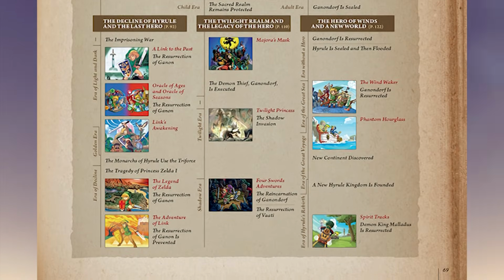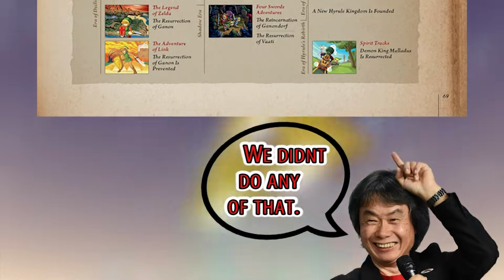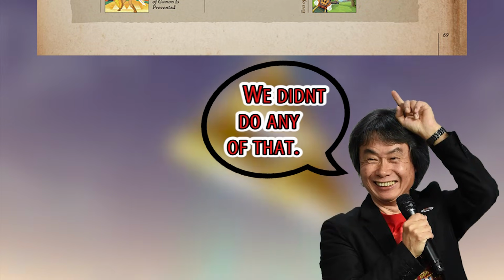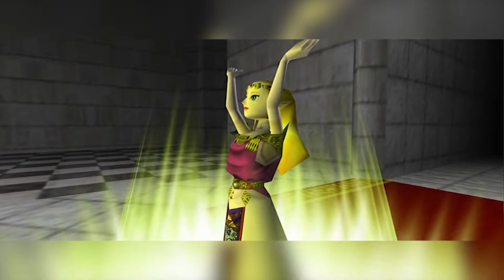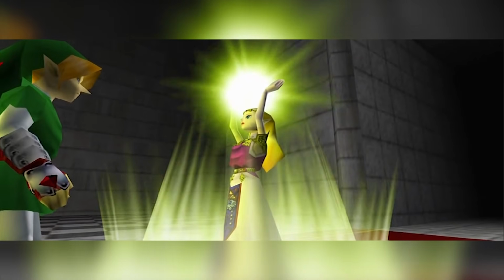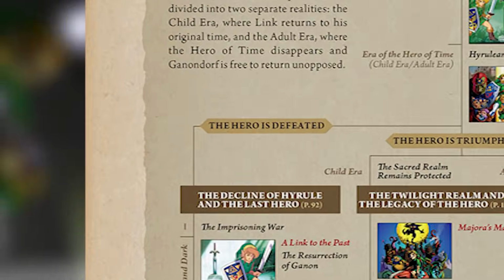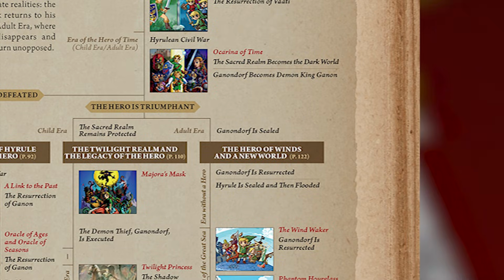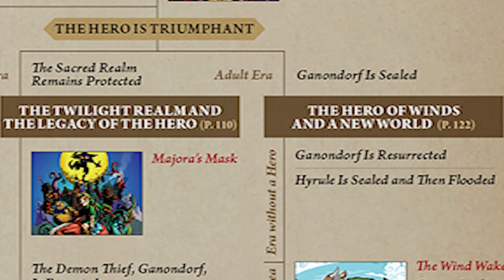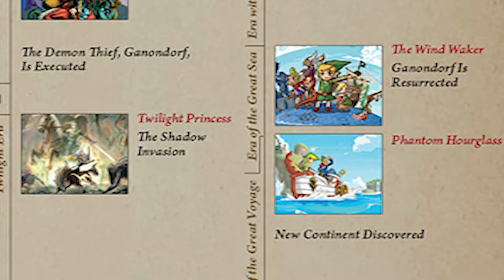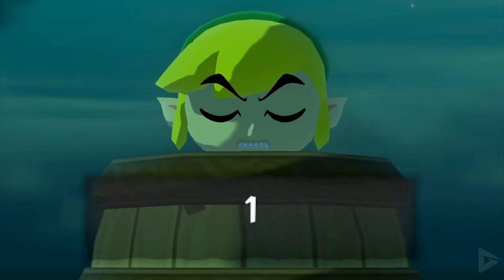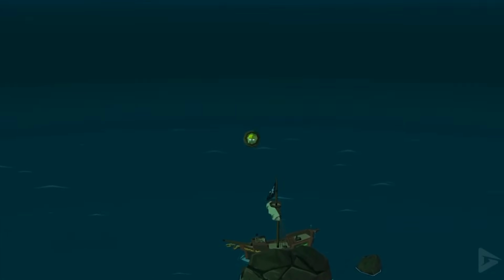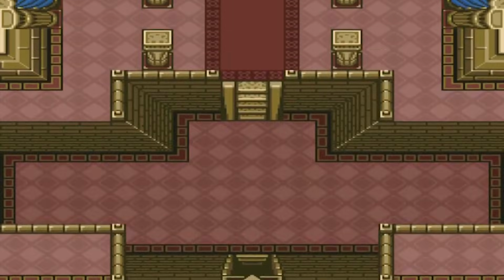And let's not mince words here. The timeline that Shogakukan came up with is horrendous. There are so many factual errors and claims that contradict what the games themselves say, it's hard to know where to even start. But let's just look at their biggest and worst addition to the timeline, the downfall branch. Now, like I said before, it was known for years that Ocarina of Time split the timeline into two branches. Nobody ever even dreamed that there would be a third branch because there was literally absolutely nothing anywhere in any game in the entire series that suggested such a thing. But Shogakukan made one up anyway.